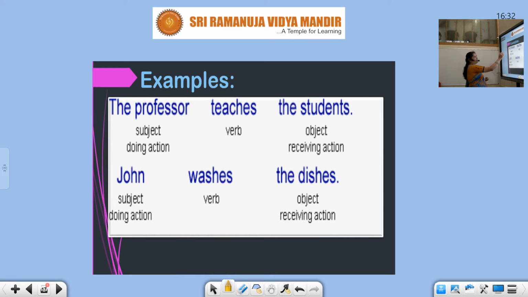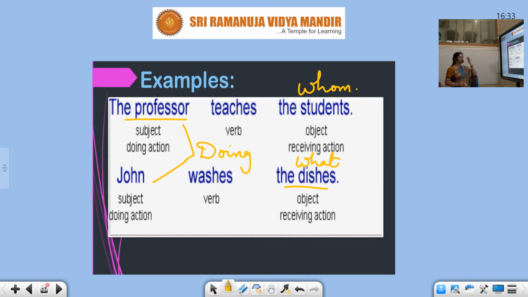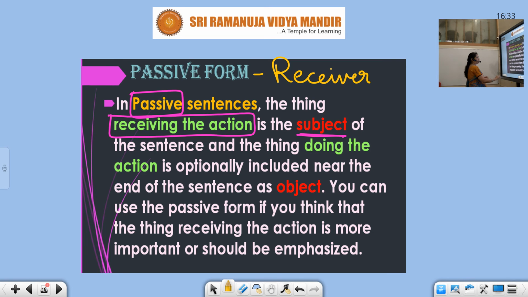Now when you look into the example, the professor teaches the students. I'm talking about the professor. What did he do? He teaches. Whom? The students. So the question whom is given here. The professor teaches the students. John washes the dishes. John washes what? The dishes. So here the professor is teaching, he is doing the work. Here John is washing. So both of them are doing. When the subject is doing the work, it is called active.